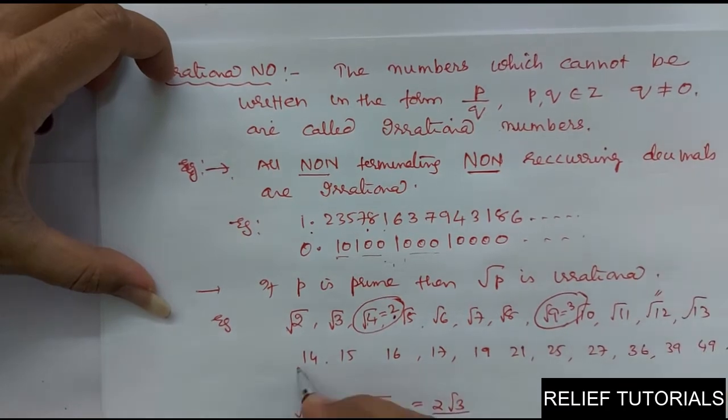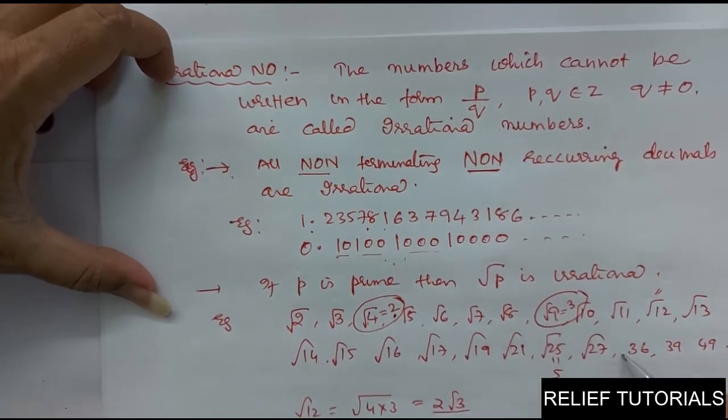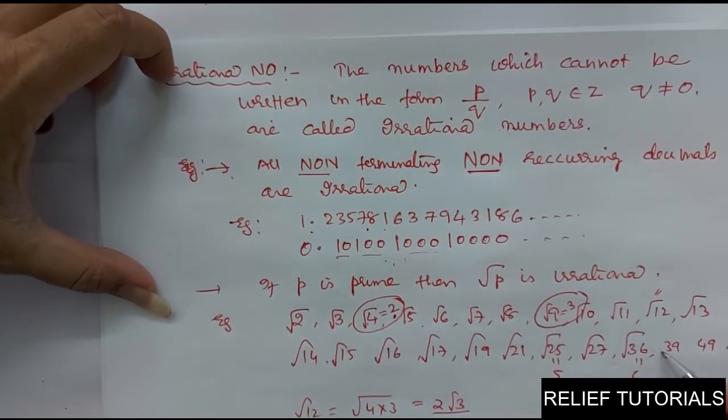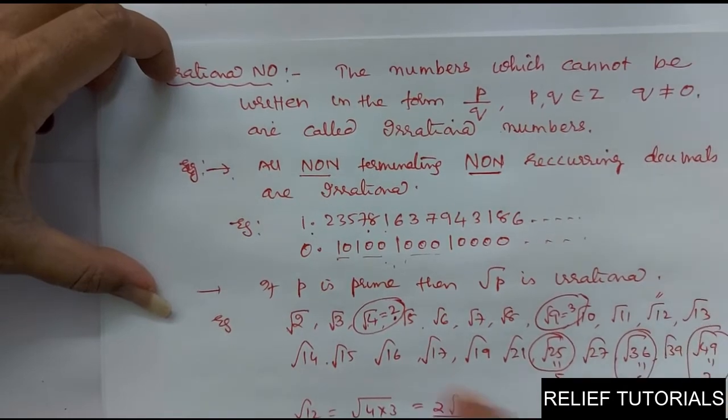Root 13 irrational, root 14 irrational, root 15, root 16, root 17, root 19, root 21, root 25 is equal to 5, it is rational. Root 27, root 36 is equal to 6, it is rational. Root 39, root 49 is equal to 7, it is rational. So all these are rational. Rest of the things are irrational.